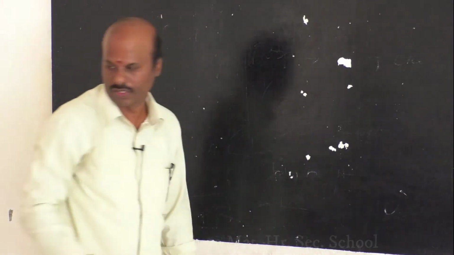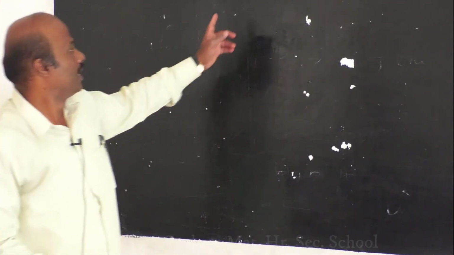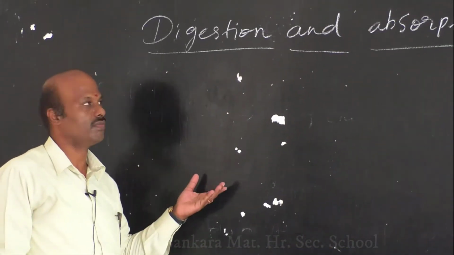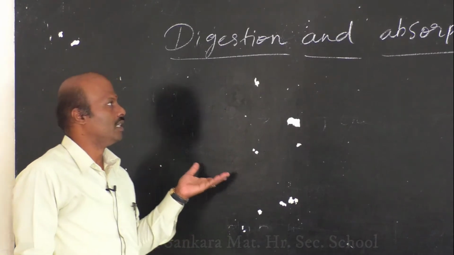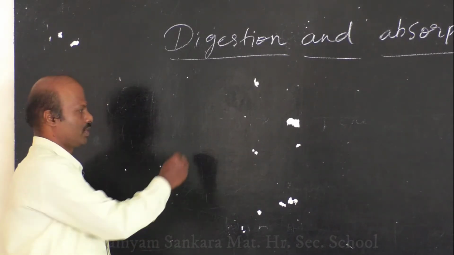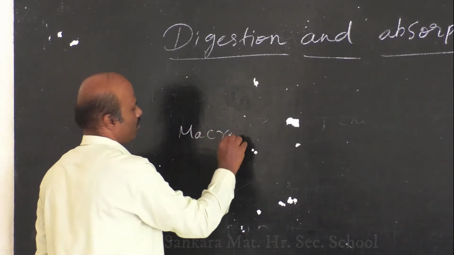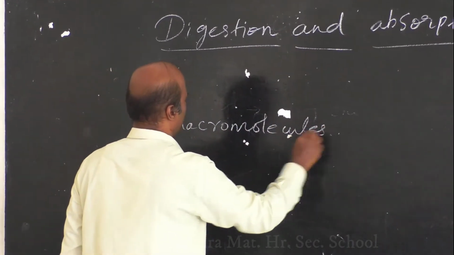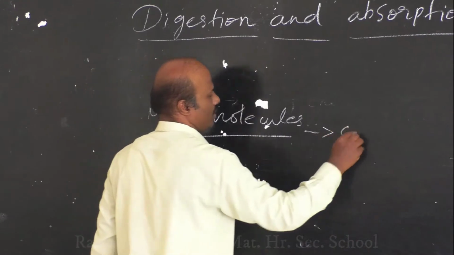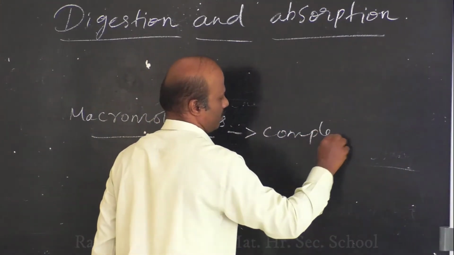Okay, next, coming to this topic, digestion and absorption. What is the need of this topic? See, when you take food, these foods are present in a complex form, like macromolecules. These macromolecules are very complex.